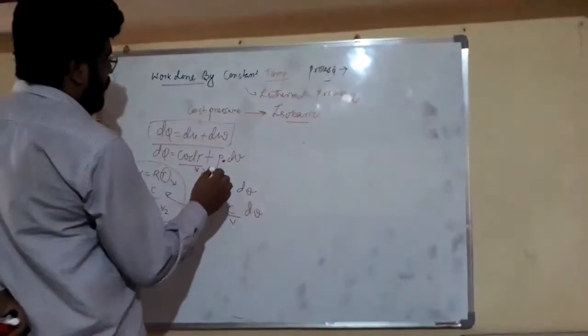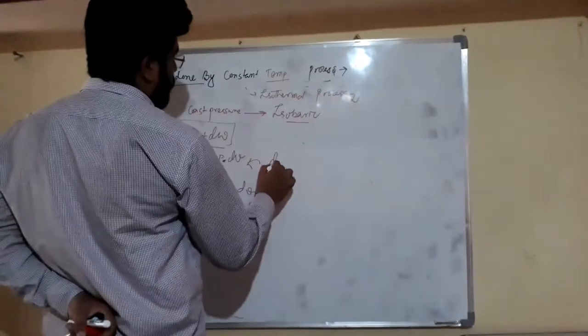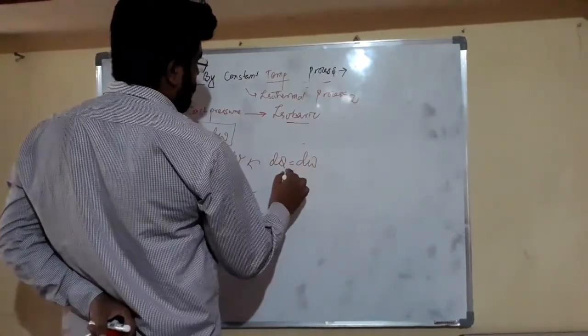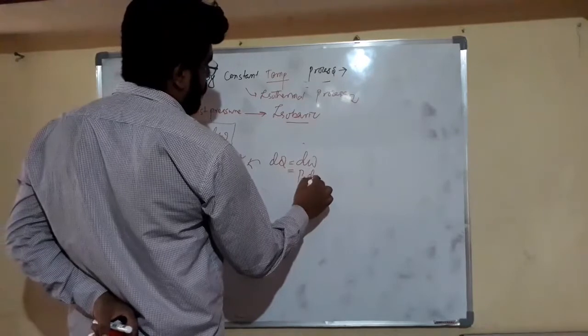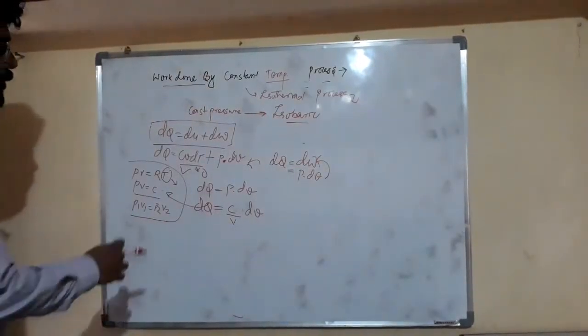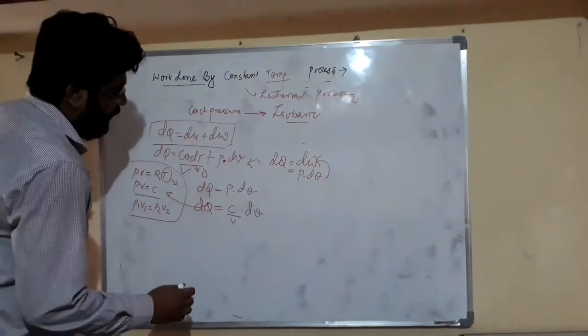And friends, here the change in internal energy is 0. So friends, dq is equal to dw, or we can say that dq is equal to pdv, which is equal to dw. So dq is equal to c upon v dv.